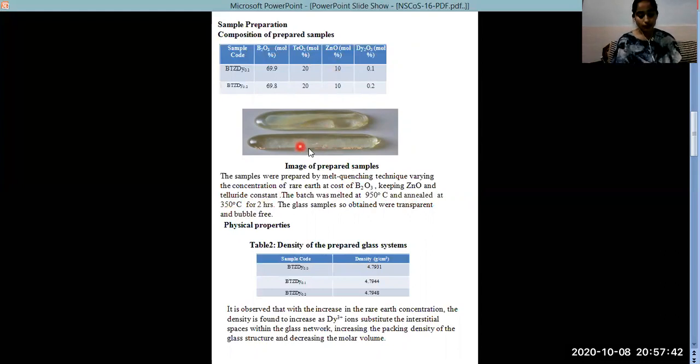The physical properties of the glass were studied with the help of Archimedes' principle with ethanol as the immersion liquid. An increase in the density with the increase in the rare earth concentration was observed because the dysprosium ions substitute into the interstitial space within the glass network and hence increase the density.